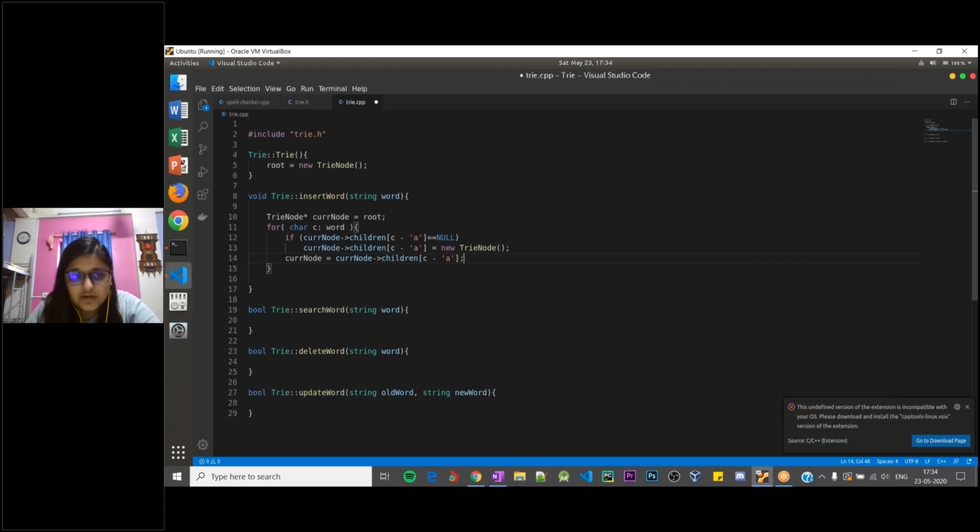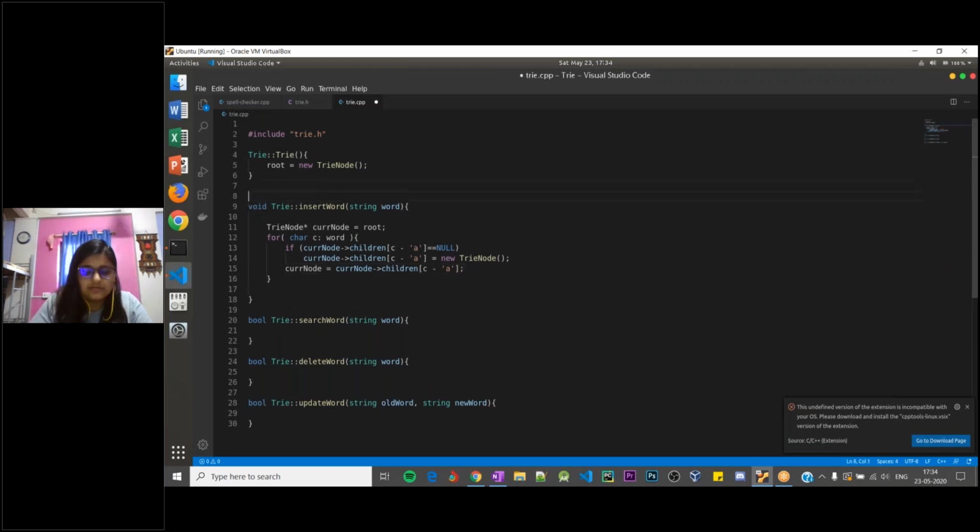Suppose we are inserting cat, right? So first the character will be C. Root's C index is currently pointing to null. So if it is pointing to null, allocate new memory.